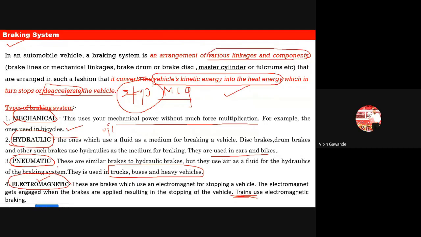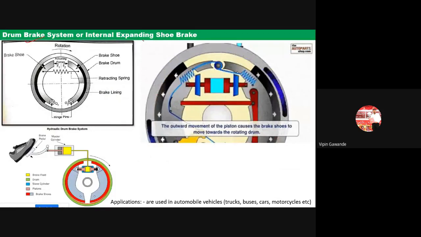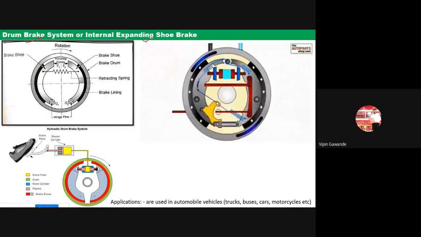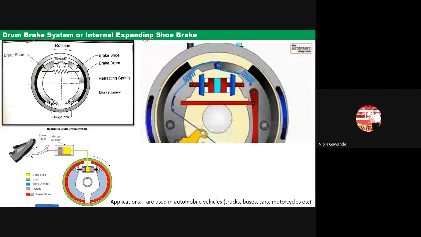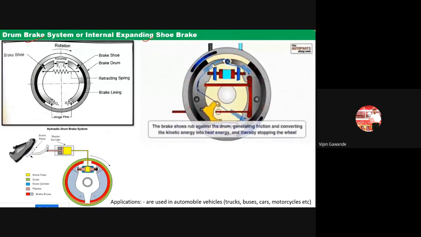Okay, so these are the types of the braking system. That is, one is mechanical, another one is hydraulic, that is using oil, then pneumatic using air, and electromagnetic, that means using the help of magnets. Okay, now in braking system we have to learn two types of braking system. The first one is called the drum brake system, or it is also called the internal expanding shoe brake. Okay, so two things you have to remember here. What is the name of this braking system? So it is drum brake. It is called the drum brake, or it is called the internal expanding shoe brake.